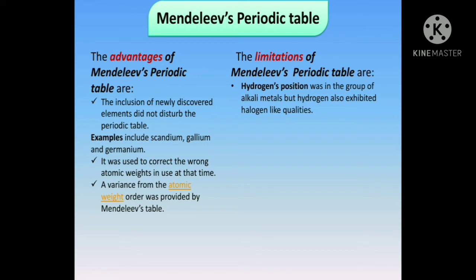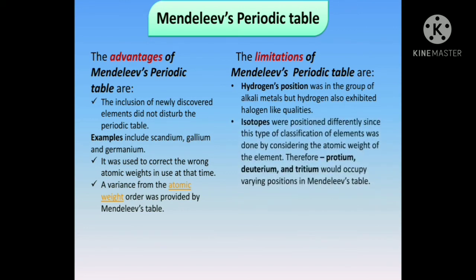So, the element hydrogen forms compounds with metals as well as with non-metals. On considering all these properties, it cannot be decided whether the correct position of hydrogen is in the group of alkali metals or in the group of halogens.